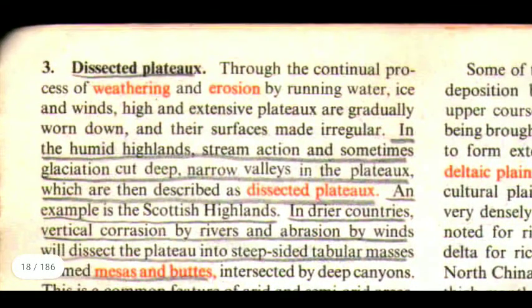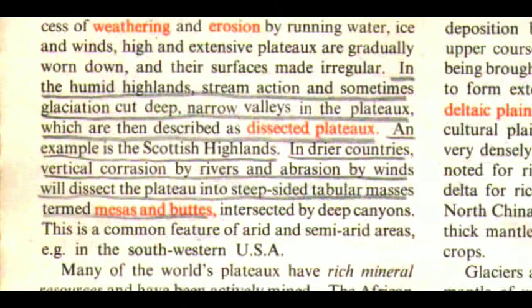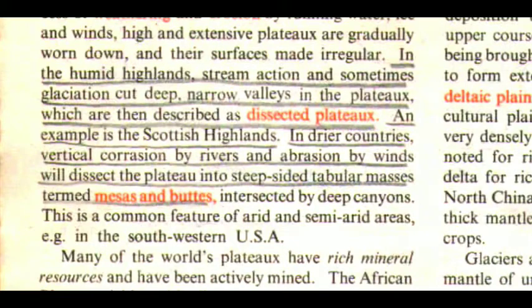The third one is dissected plateau. Through the continual processes of weathering and erosion by running water, ice, and winds, high and extensive plateaus are gradually worn down and their surfaces made irregular. In the humid highlands, stream action and sometimes glaciation cut deep, narrow valleys in the plateau, which are then described as dissected plateau. An example is the Scottish Highlands.